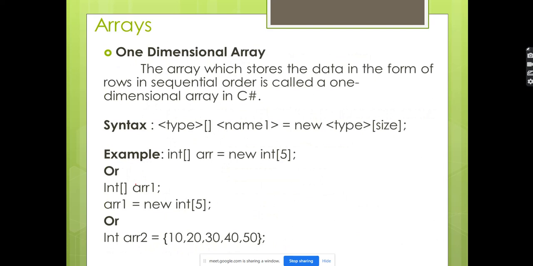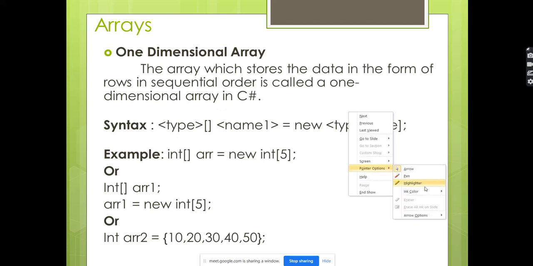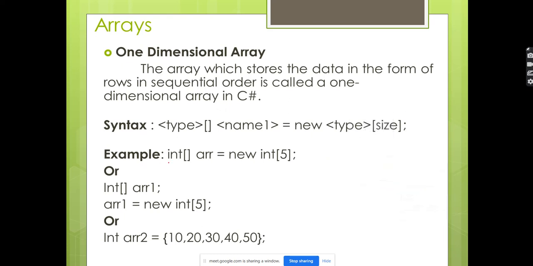See the working of a one dimensional array. The array will store the data in a sequential order. You can see here, this is an integer. Usually we call this an array object. Okay. What is new? New is a memory allocator. New will allocate memory for the array object.